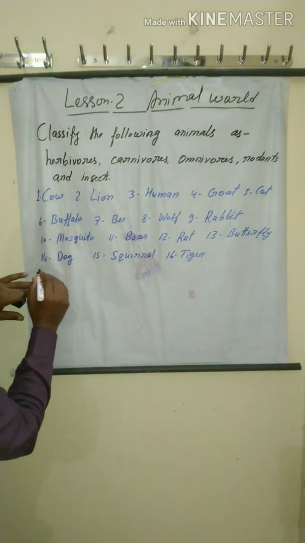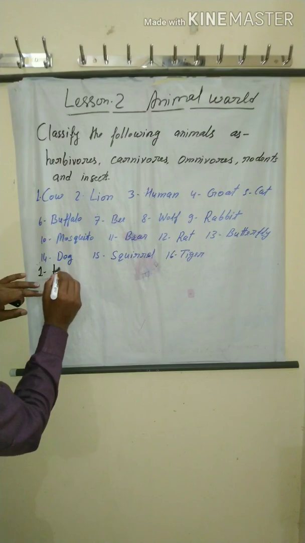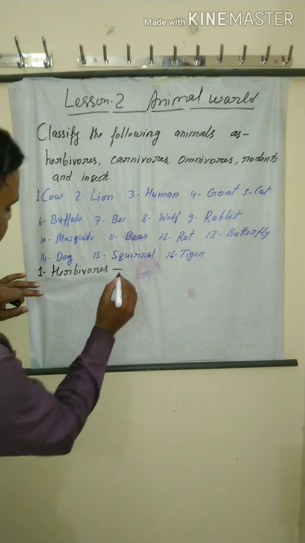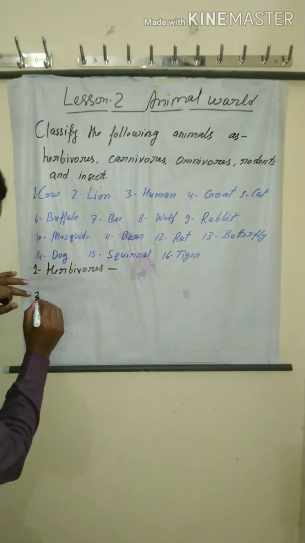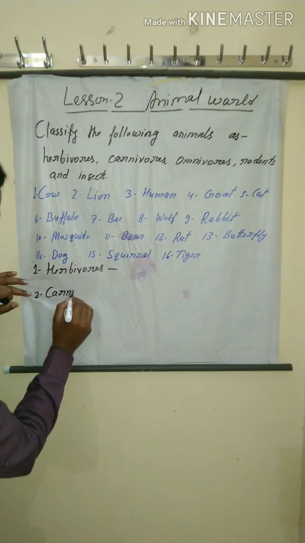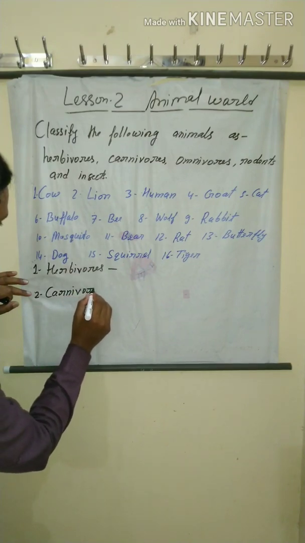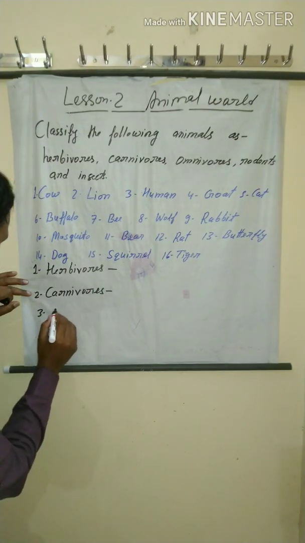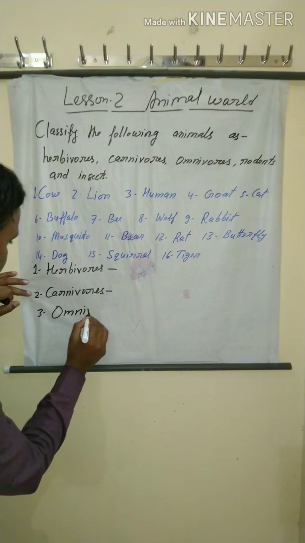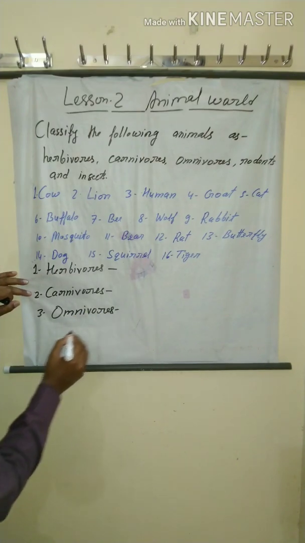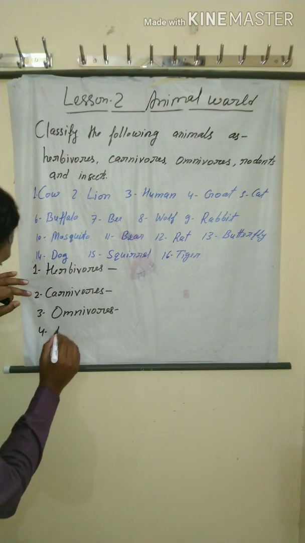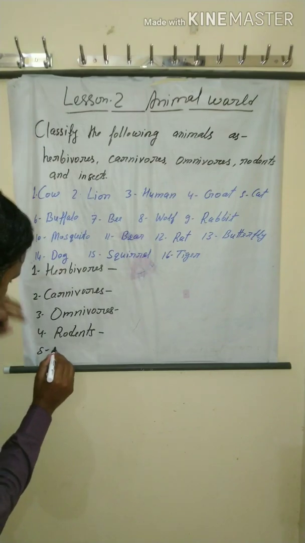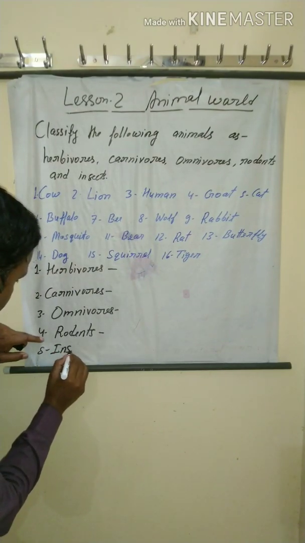First here write herbivorous, then second carnivorous, third omnivorous, fourth rodents and fifth insects.